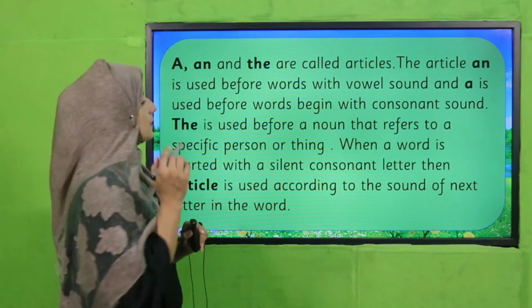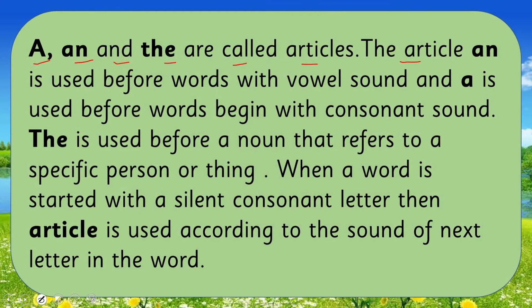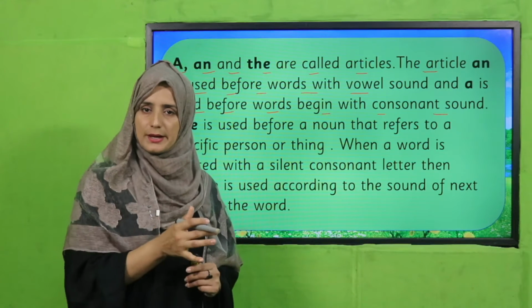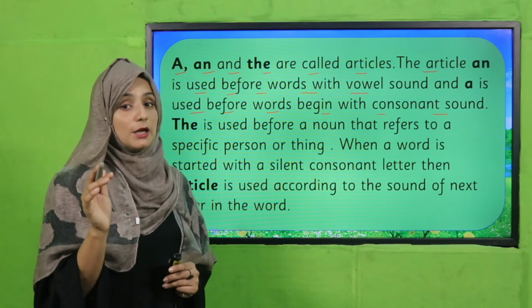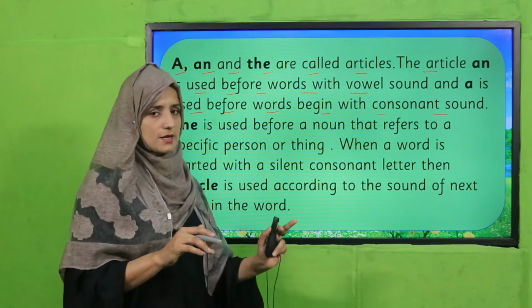So let's see what articles are. A, an and the are called articles. The article an is used before words with a vowel sound, and a is used before words that begin with a consonant sound. So my dear teachers and my dear students, here is a short look at articles. We have already learned a lot about it in unit number 7 in your grade.